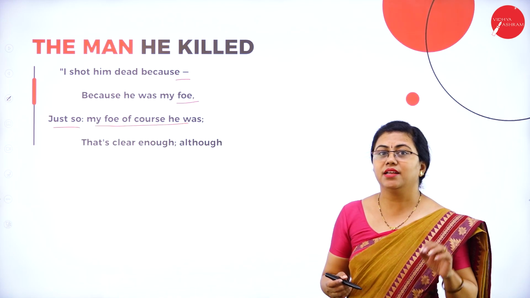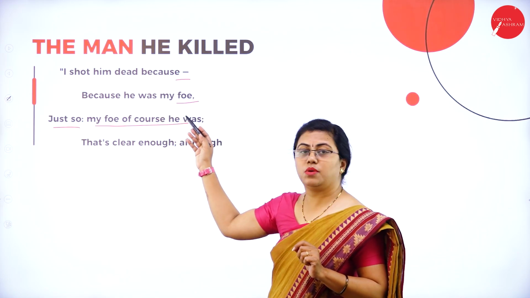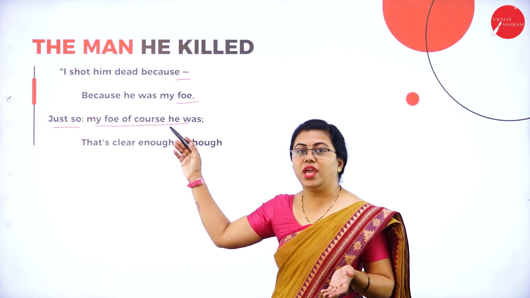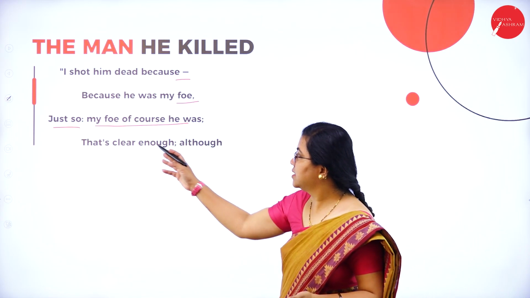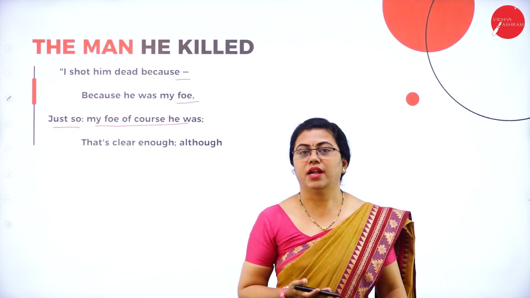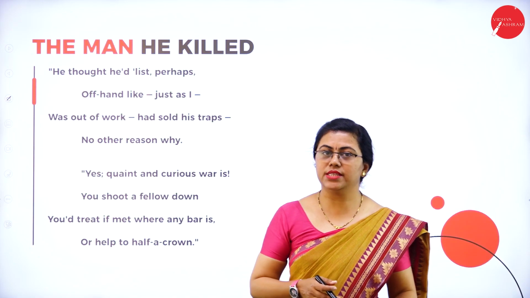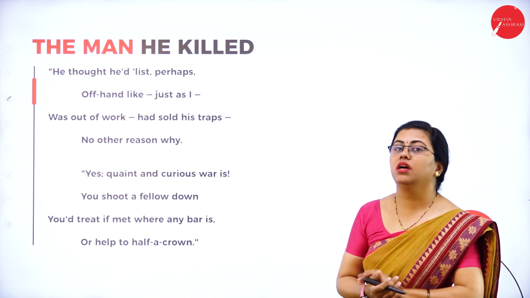So why does he say that? He doesn't give any proper reason, only that he was my foe. There is no reason for that. He just says he was my enemy. Being an enemy is clear enough for him to kill. So that is what he says. There is no proper reason at all, but he had to kill him only because he was on the opposite side of the army.